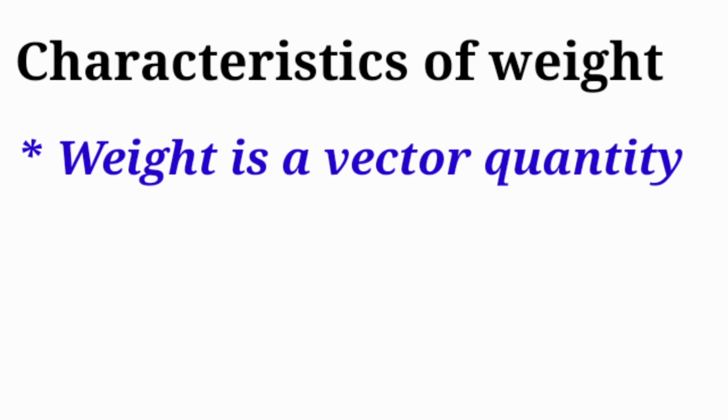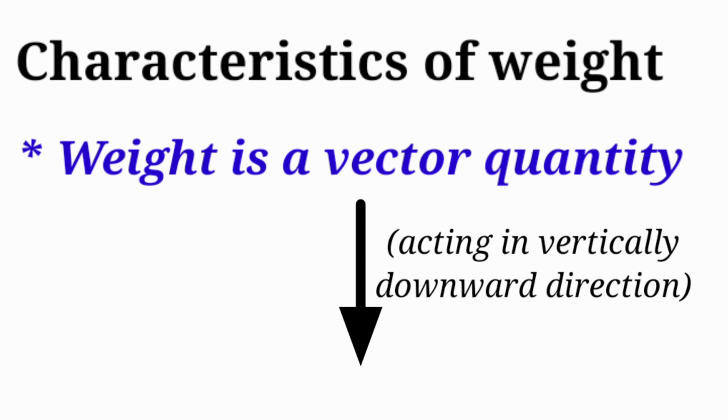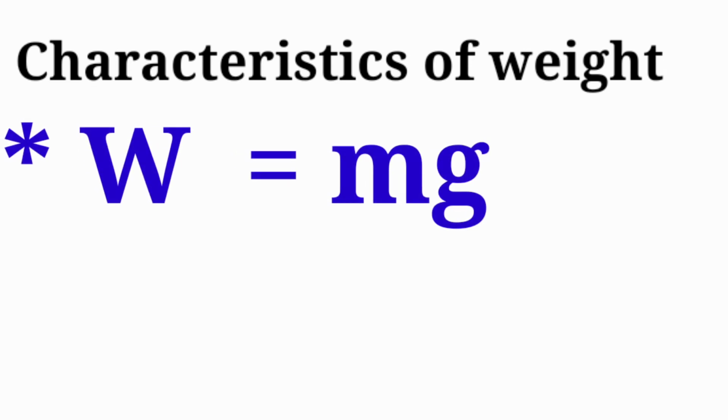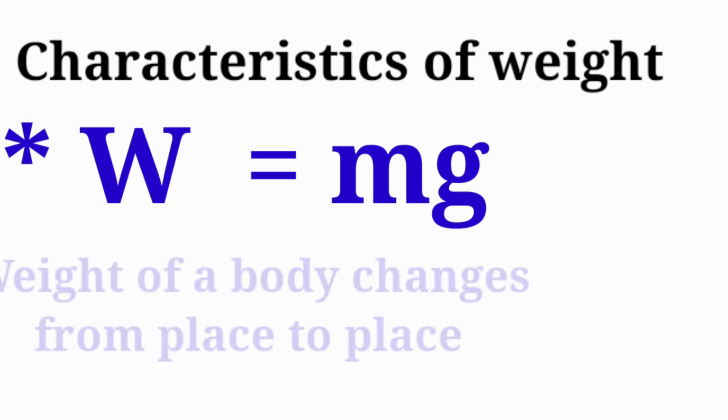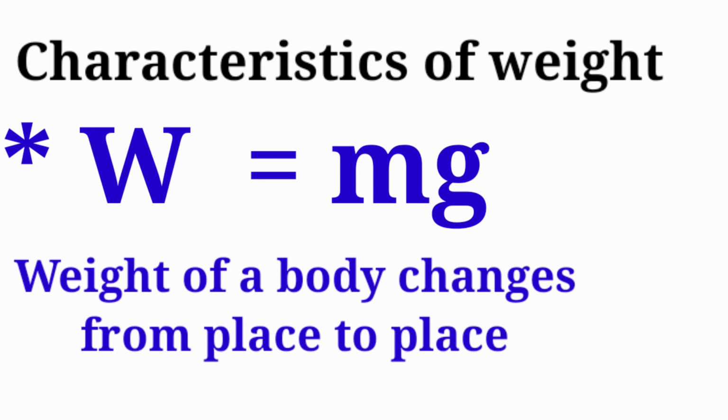Characteristics of weight. Weight is a vector quantity having direction towards the center of the earth, that is, acting in the vertically downward direction. And the weight of a body is given by W = m × g. So the weight of a body changes from place to place.